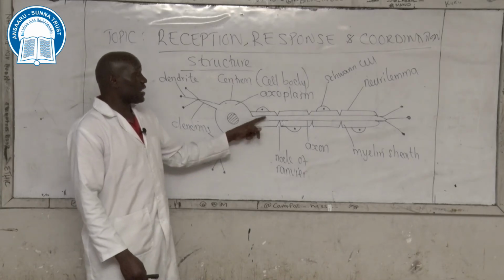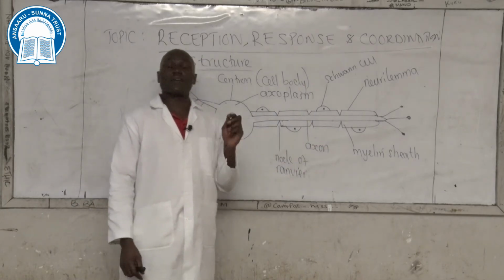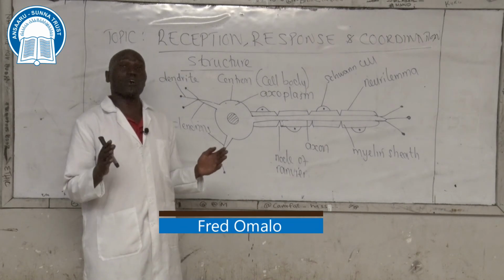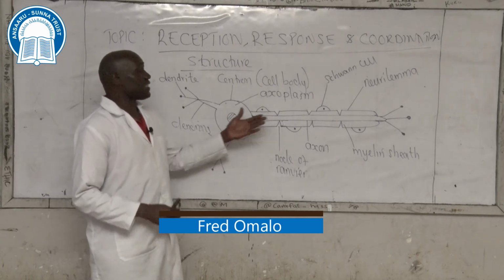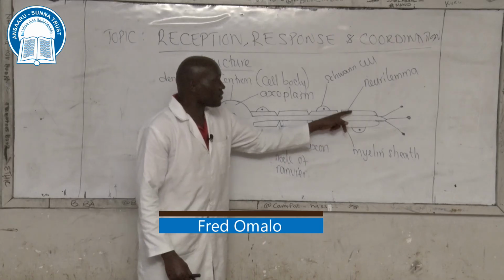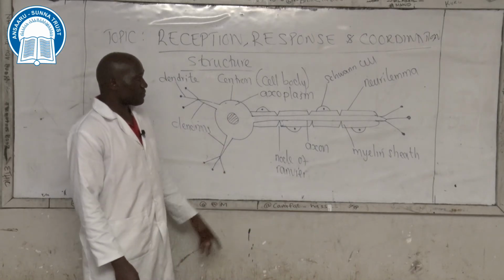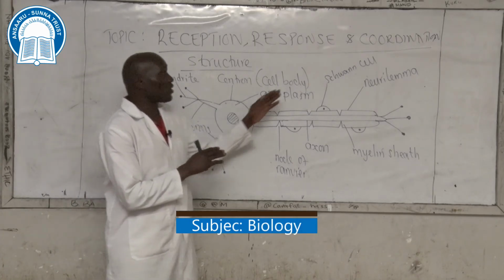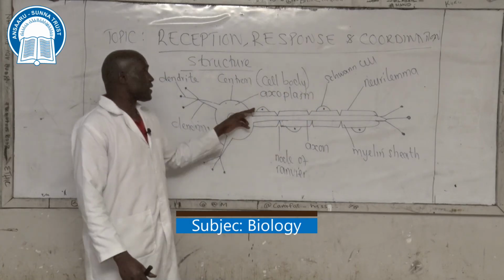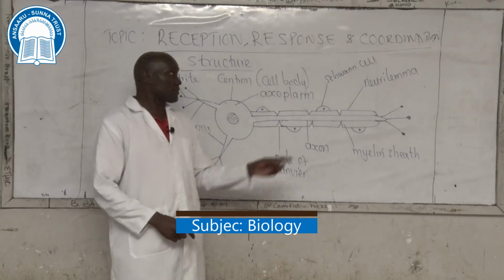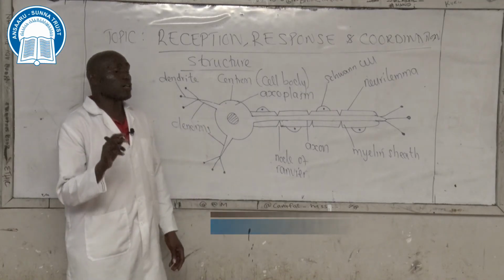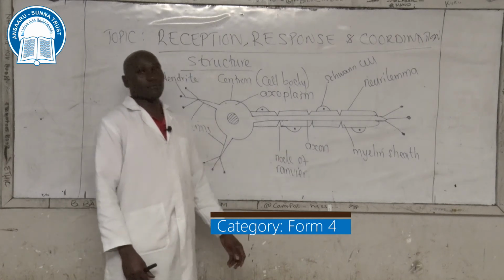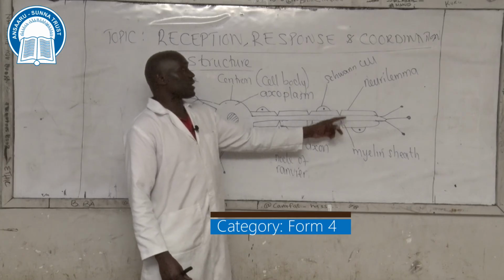The axon is covered with a layer of fats known as the myelin sheath. The myelin sheath, we said, serves as a shock absorber. Then the myelin sheath is covered by a thin membrane. That thin membrane is known as neurilemma. Then, on the surface of the neurilemma, we have specialized cells known as Schwann cells. We mentioned that Schwann cells have two main functions. One, secretion of myelin sheath. Two, secretion or formation of neurilemma.